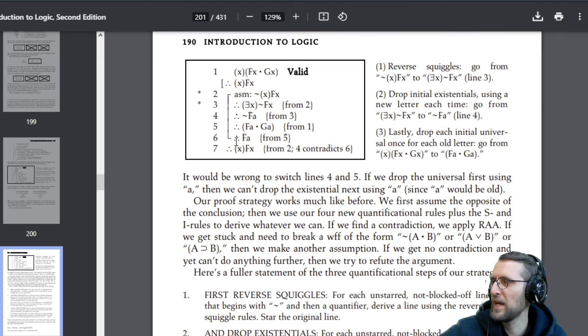And now here we have a contradiction between 6 and 4. 4 contradicts 6. And therefore we can reject the initial statement, which is not x, Fx. So that cannot be true because we derive a contradiction. And therefore we can conclude from 2 that x, Fx must be true.